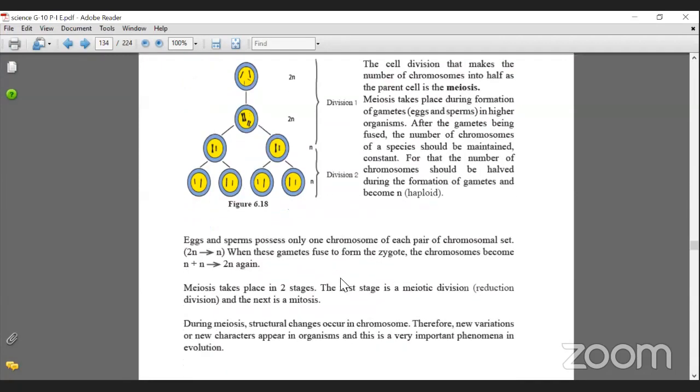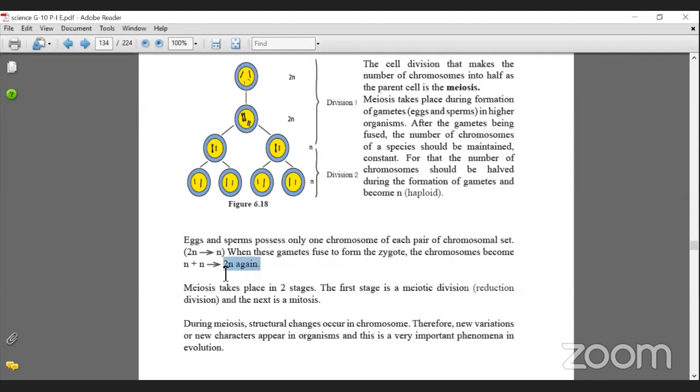Eggs and sperms possess only one chromosome of each pair of the chromosomal set. 2N becomes N, and when these gametes fuse to form the zygote, the chromosomes become N plus N, 2N again. So can you see? Again, it becomes 2N.